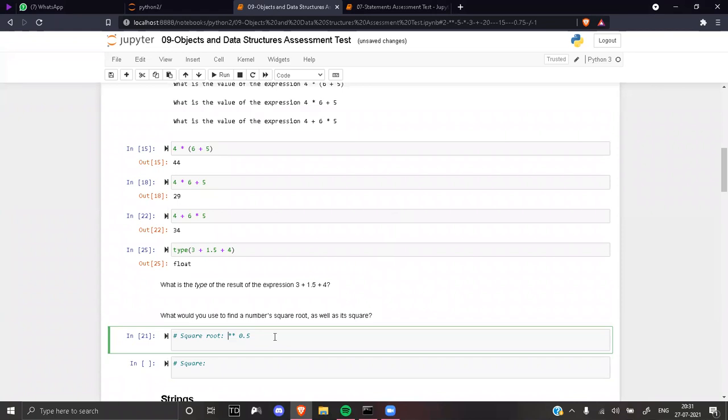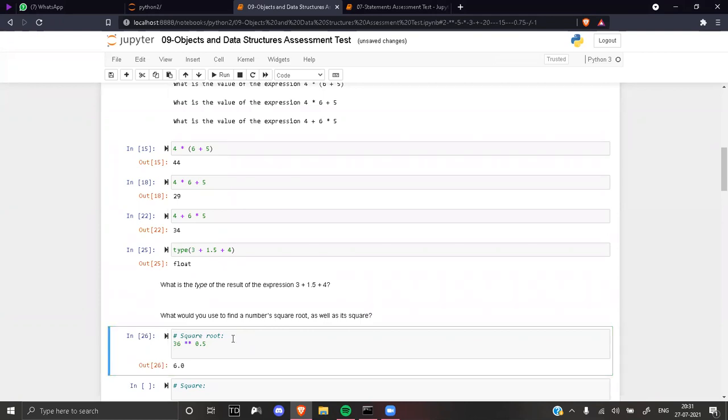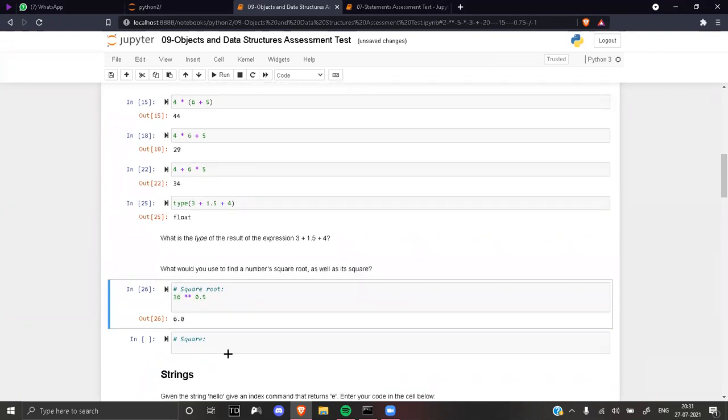So Chaitanya, write in the new line. Press enter here. It will come in a new line. So now you have to take the square root of 36, that is 36 star 0.5. Space. Run this. 6, correct. Now give me the square of 6 in the below Square section.